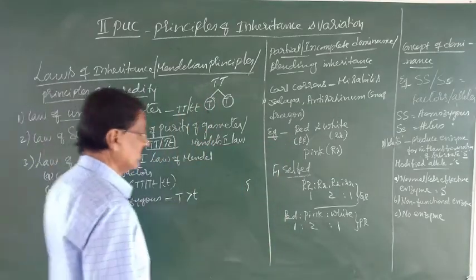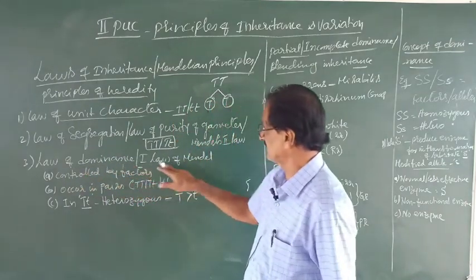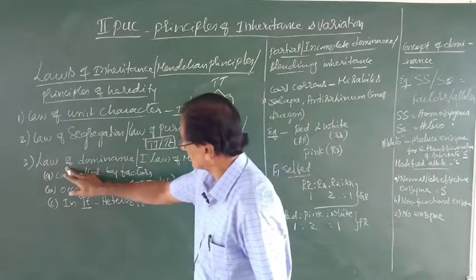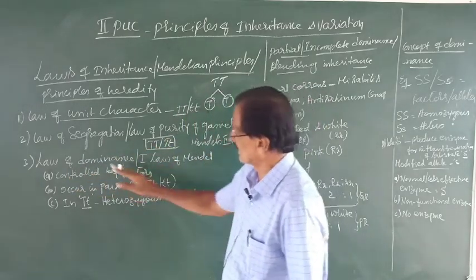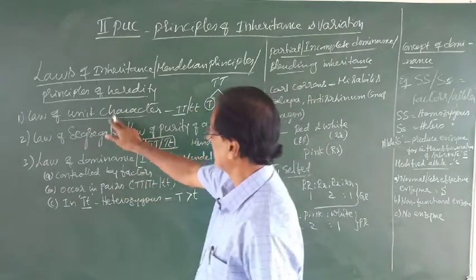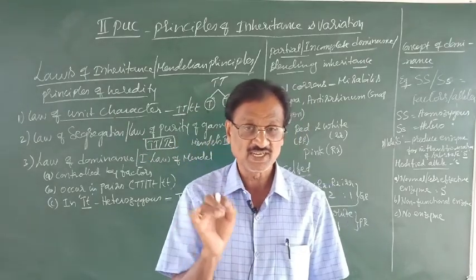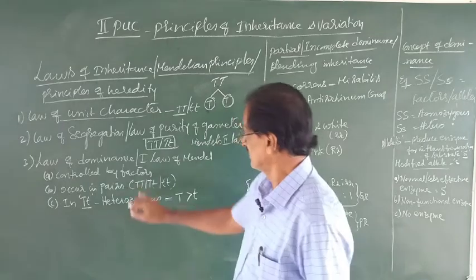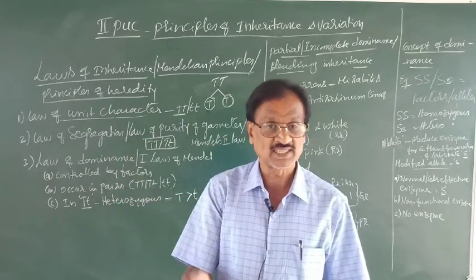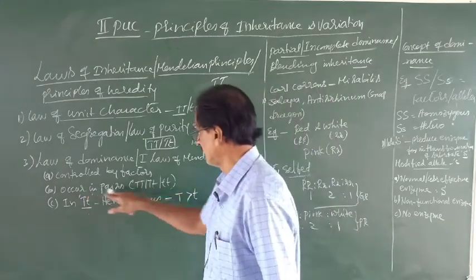Then the next one is the law of dominance. This is also called the first law of Mendel. In order to understand this law of dominance, we have to recollect the law of unit character. It states that each character of an individual is controlled by factors, and the factors always occur in pairs.